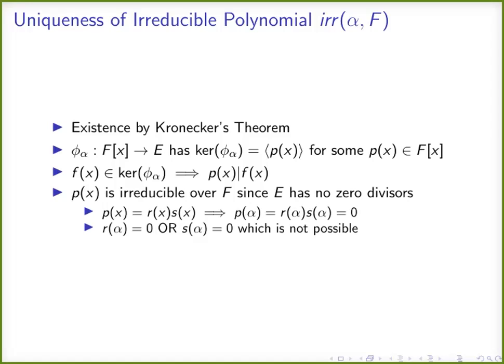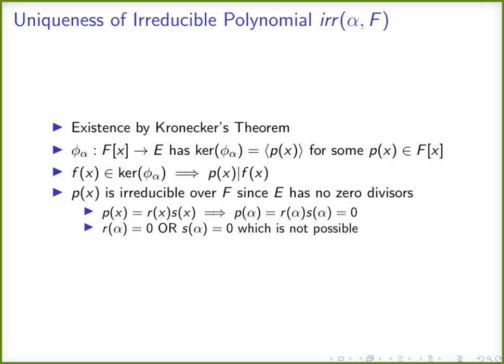So every polynomial function giving a 0 under this evaluation homomorphism, that is, every polynomial with alpha as 0, will be there in this ideal. And it remains to prove that this polynomial function p of x is irreducible. Suppose p of x is not irreducible, then we have a factorization of p of x: p of x is equal to r of x into s of x.